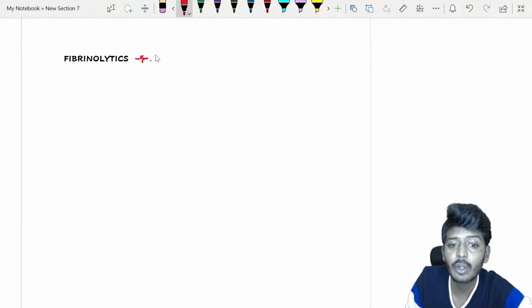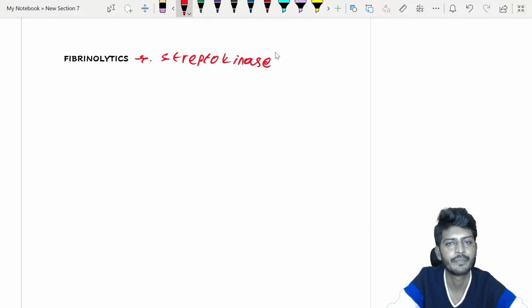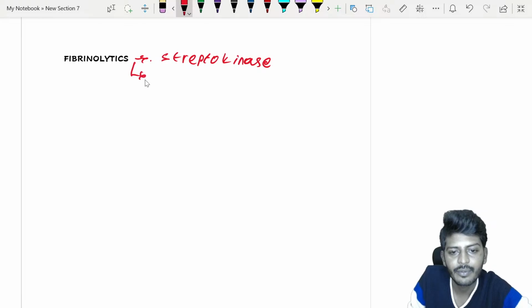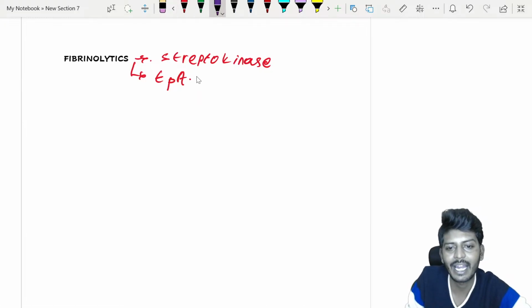Fibrinolytics, what are they? Fibrinolytics such as streptokinase. What is the name of the drug? Streptokinase. And other drugs such as tPA, tissue plasminogen activator, such as alteplase.